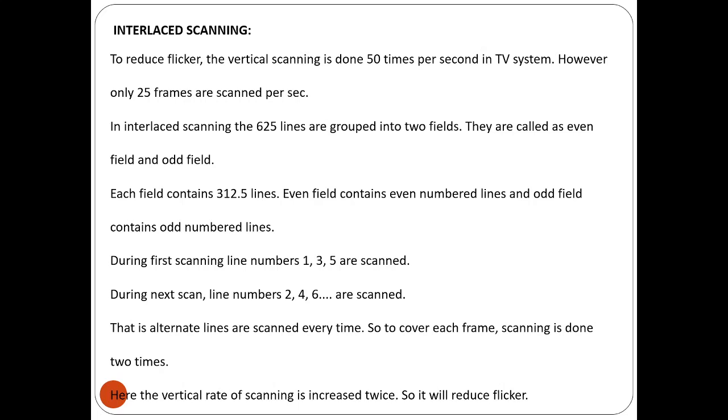During the first scan, the lines numbered 1, 3, 5 and so on, the odd lines, are scanned. Then during the next scan, lines 2, 4, 6, the even lines, are scanned. So alternate lines are scanned every time, and to cover each frame, scanning is done twice. Once the scanning is done for odd lines, the second time it is done for even lines, meaning the same frame is scanned twice. It is like doubling the scanning rate, so the vertical rate of scanning is increased twice, which reduces the flicker.